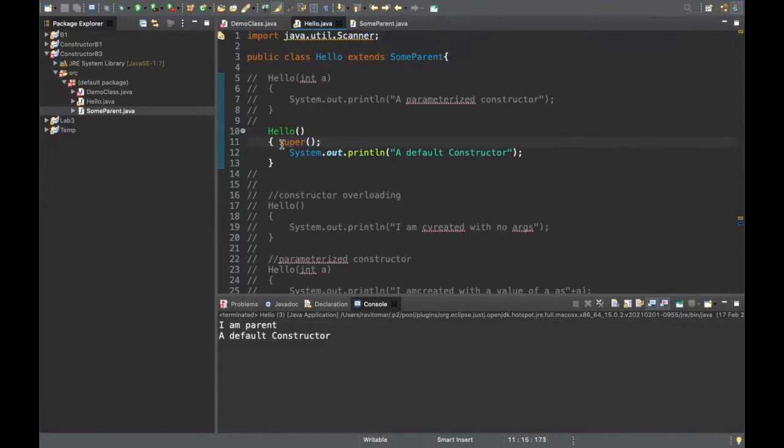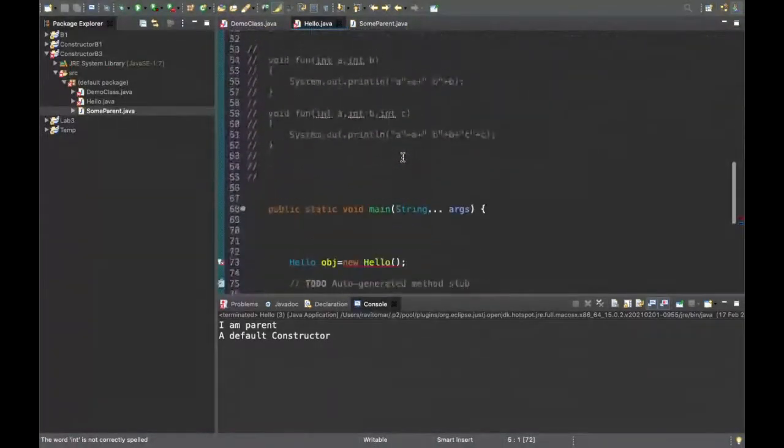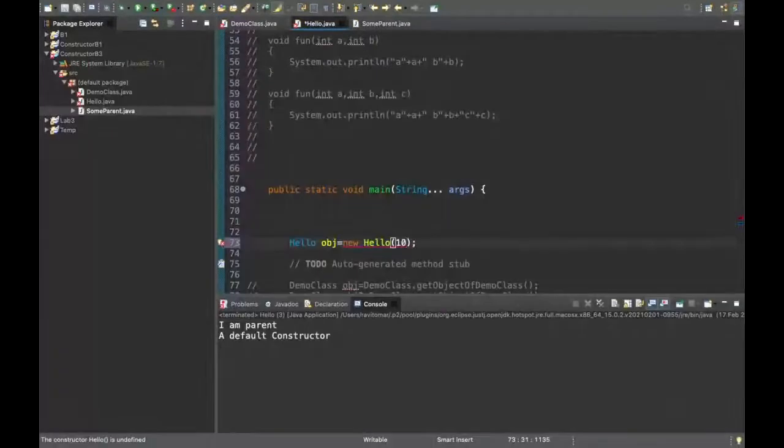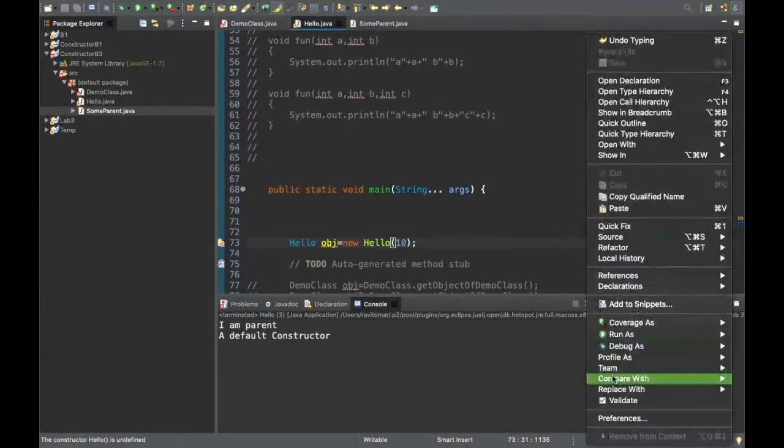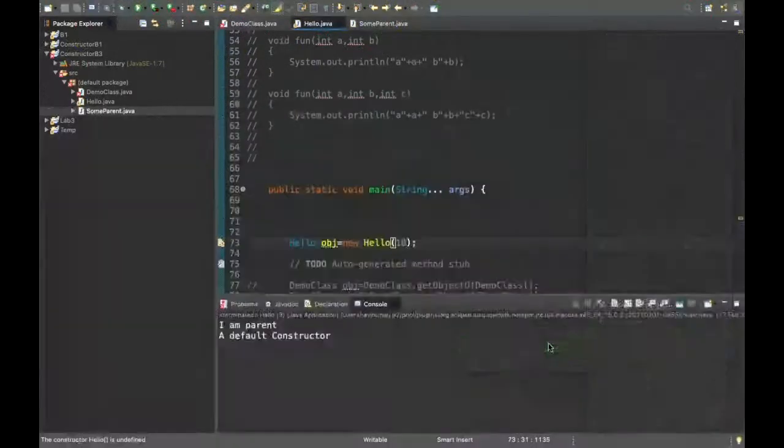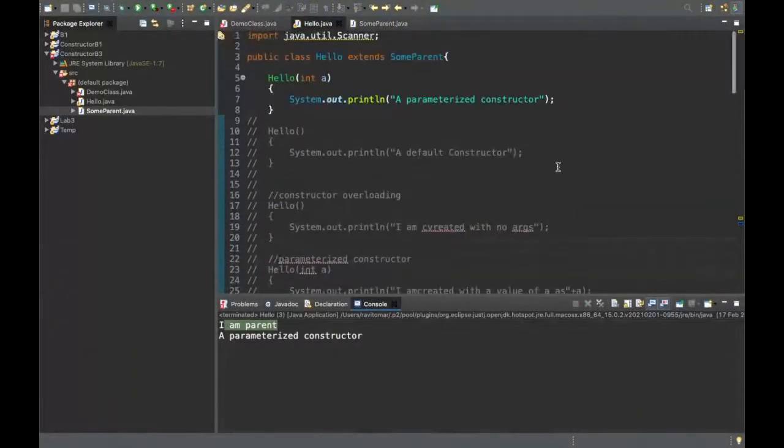Even if you do not have this and you have a parameterized constructor, and I run this program, the parent is always created, no matter what kind of constructor you are using. This is the scenario you saw: you had not written it and default was being called, not from the same class, but from the parent class. Clear? Yes, sir.